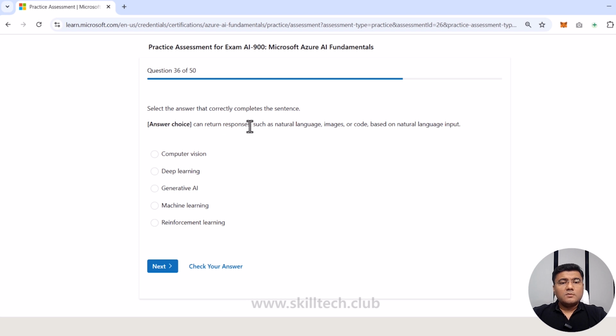Dash can return responses such as natural language, image, and code based on the natural language input. What is that? Obviously, generative AI. Computer vision, deep learning, machine learning, reinforcement learning, all are the wrong answers.